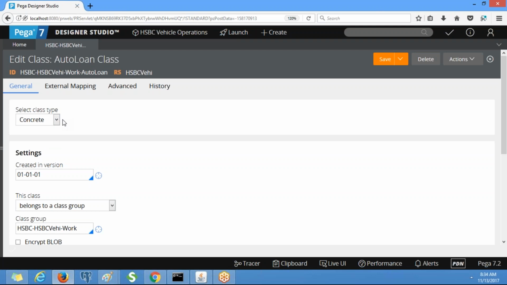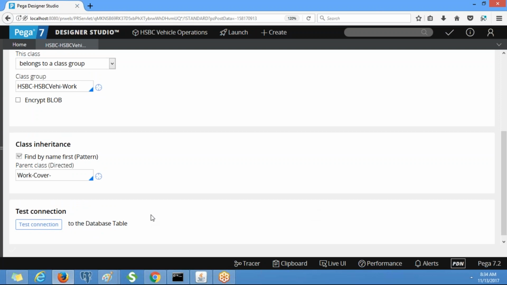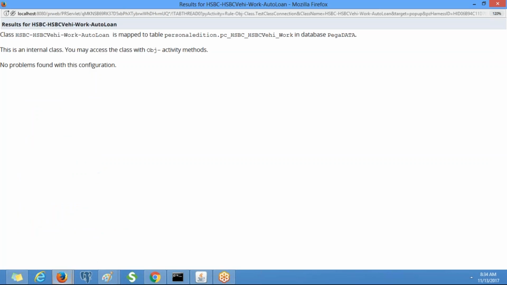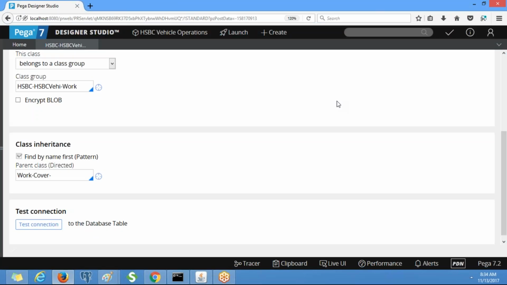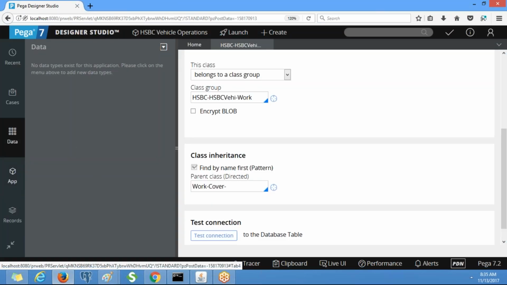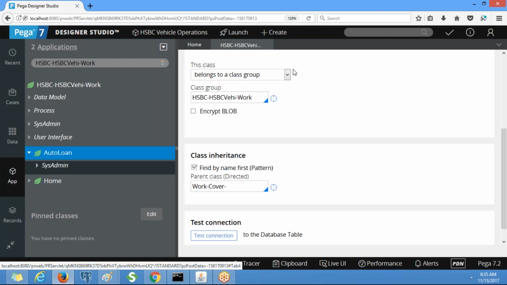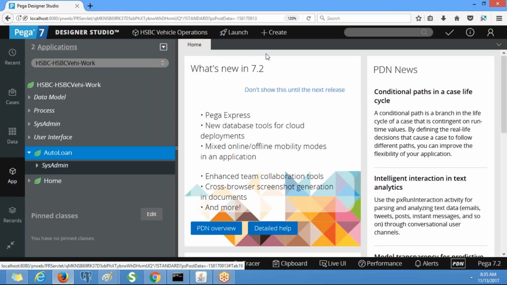If it is concrete, then concrete. So this class is concrete, and a table is connected to this class called PC_HSBC_HSBC vehicle_work. Okay, thank you. Clear? These are the major differences between work types and class group.